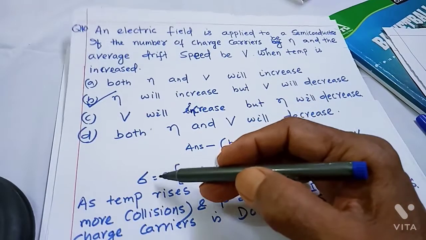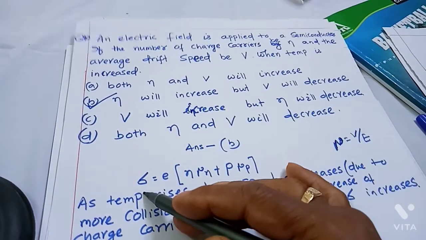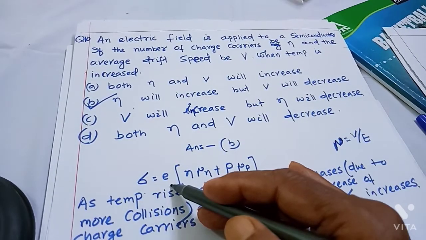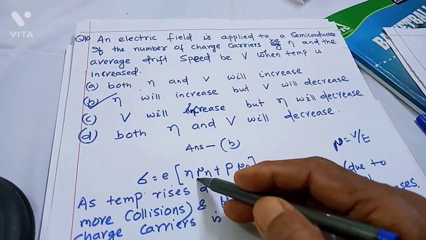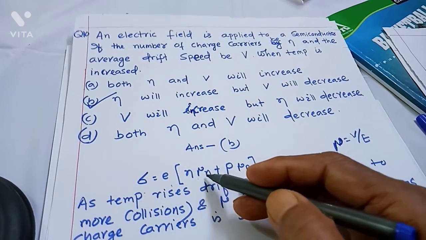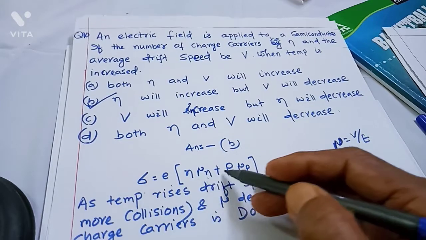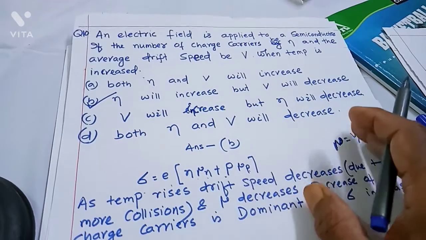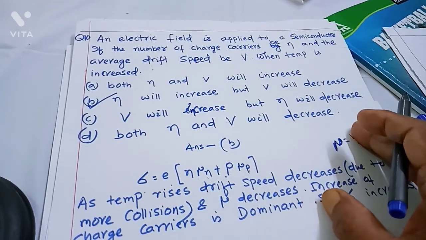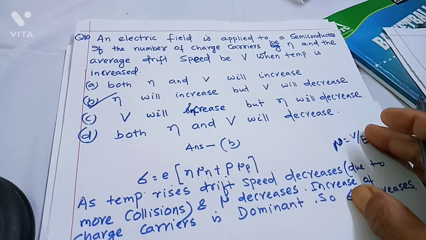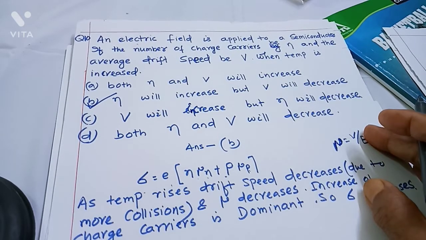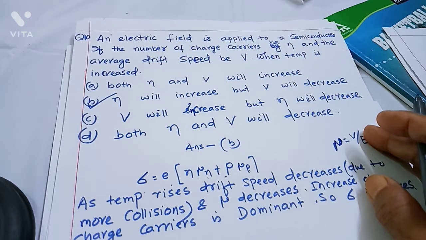We have seen that conductivity equals the charge, which is the same for electron and hole, times concentration n, mobility mu n plus p mu p. As temperature rises, the drift speed decreases due to collisions, which is the same phenomenon as in a conductor.